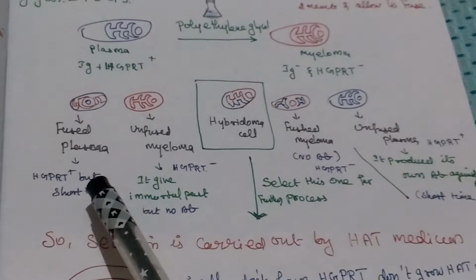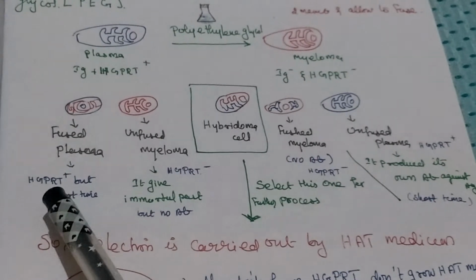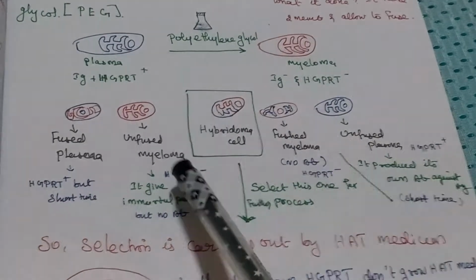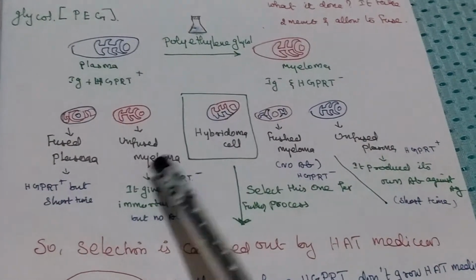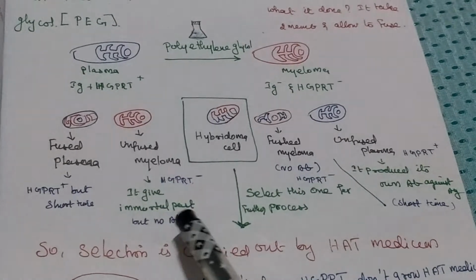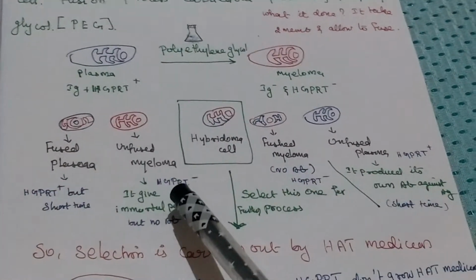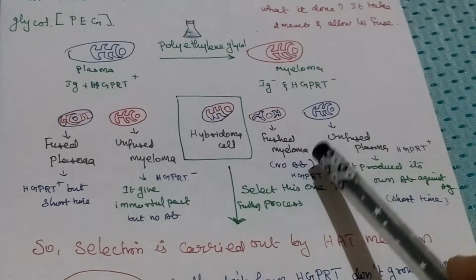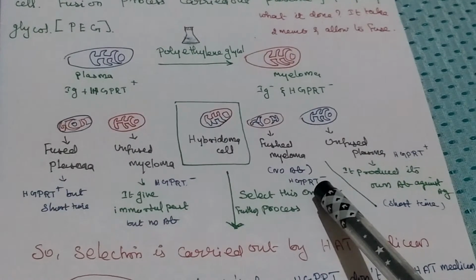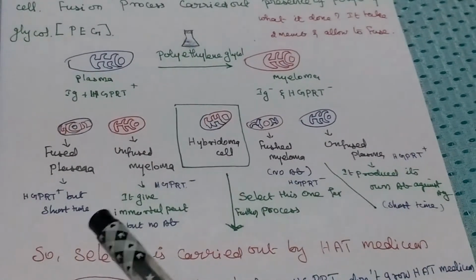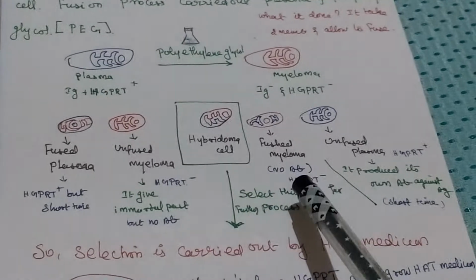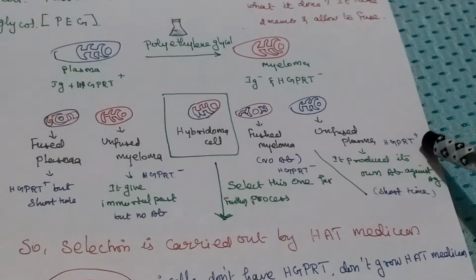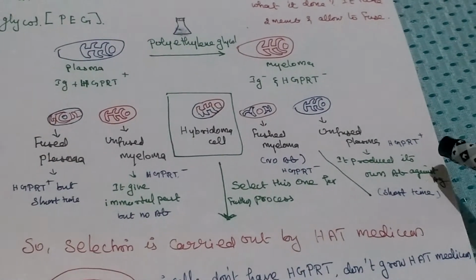First one is fused plasma cells, this one HGPRT positive. The second one is unfused myeloma cell. Myeloma cell means it gives immortal nature but no antibodies. This one is HGPRT negative. Third one is fused myeloma cell. Here also no antibody, HGPRT negative only. Plasma cell only has HGPRT positive. Myeloma cell is negative only. Fourth one is unfused plasma cell, HGPRT positive, but it will produce its own antibody against the antigen.